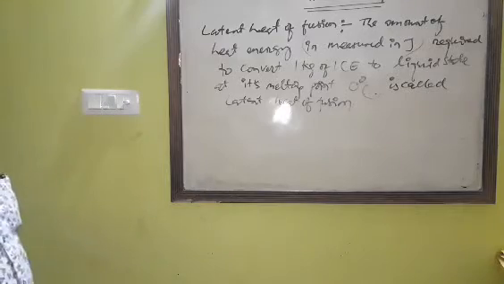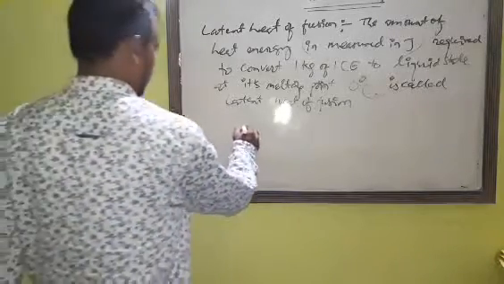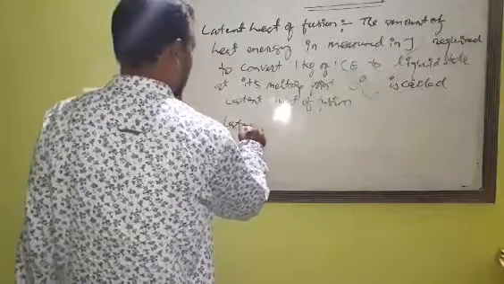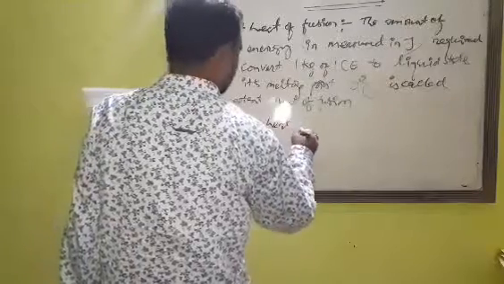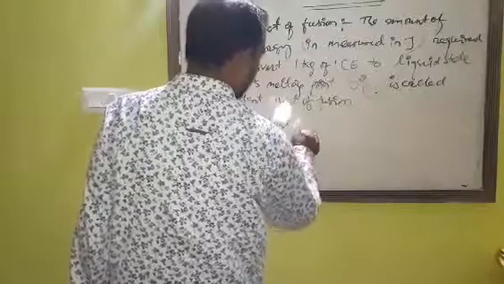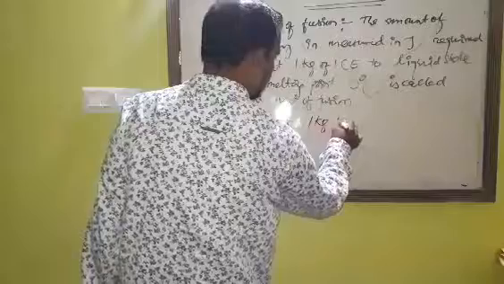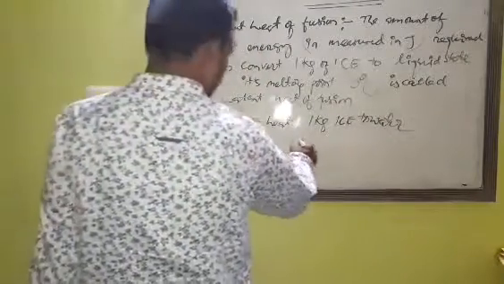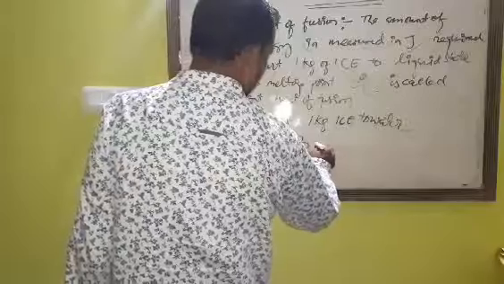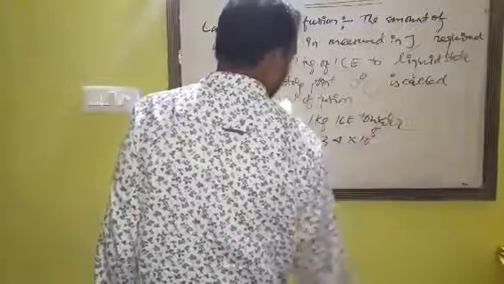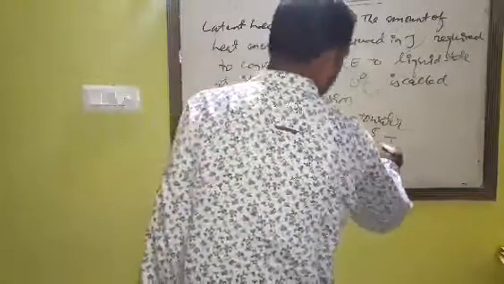So it is calculated: the amount of heat energy required to convert 1 kg of ice to water is 3.34 into 10 to the power 5 joule.